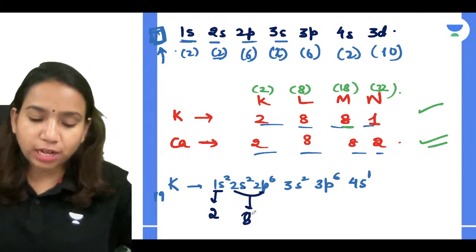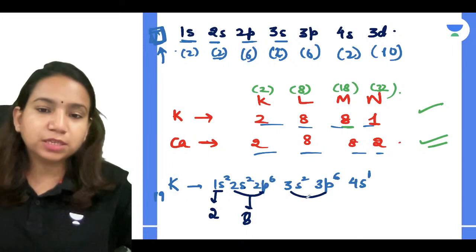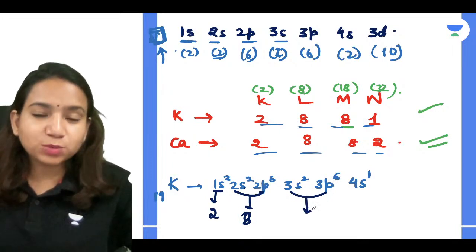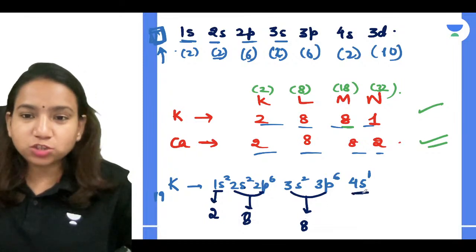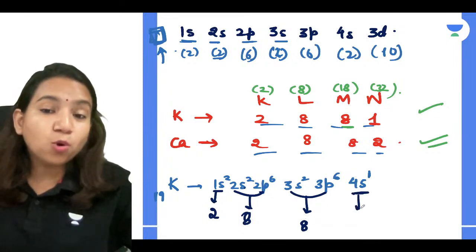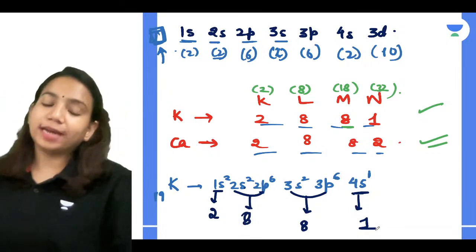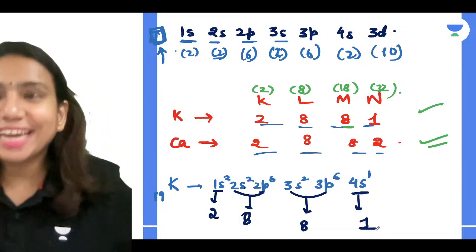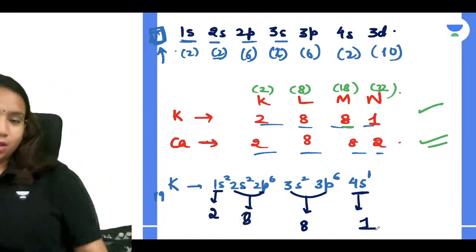In the third shell there are 2 subshells, 3s2 and 3p6, so 8 electrons only, while the 1 electron which is left goes in the fourth shell, and that's why the configuration for potassium we write as 2,8,8,1, not 2,8,9. Got that, guys?